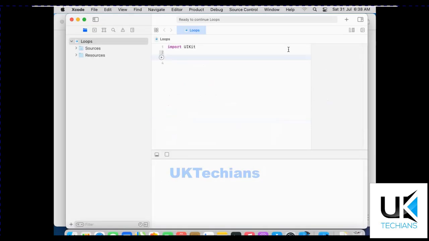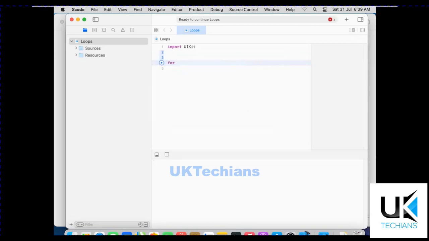So let's discuss the topic of today. Today we will learn what loops are and how to use loops in the Swift programming language. Loop means repetition. So why do we use loops in Swift? To print something repeatedly 5 times or 10 times or 20 times, or perform a certain task 20 times. So we use loops. Loops can be for loop, while loop and do while loop. In this tutorial we will discuss the basic one, the for loop.